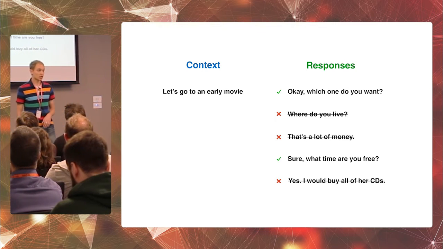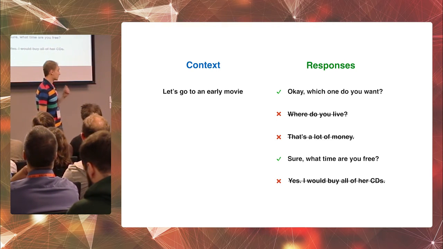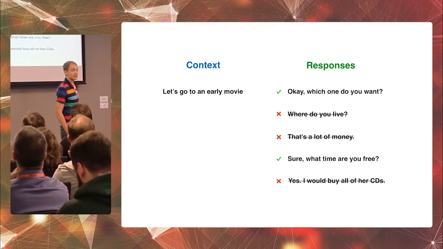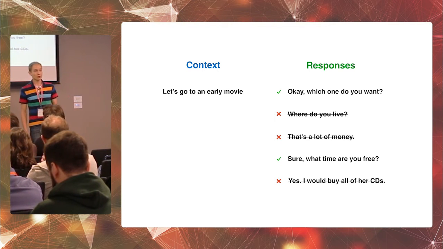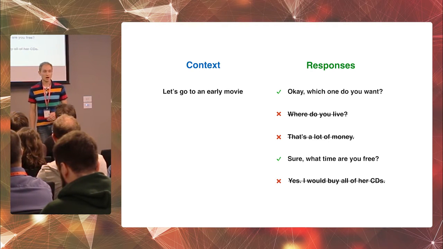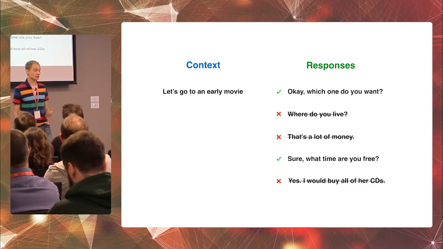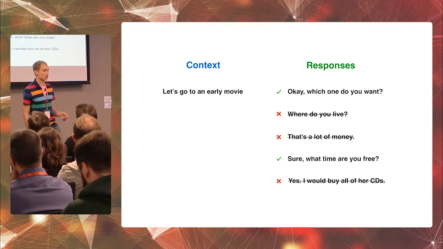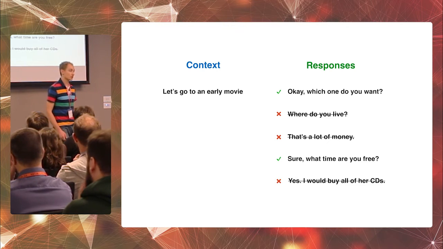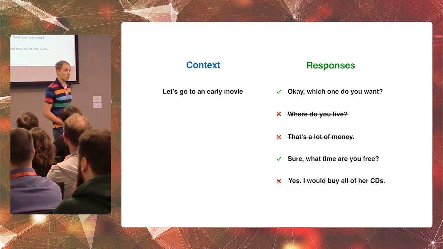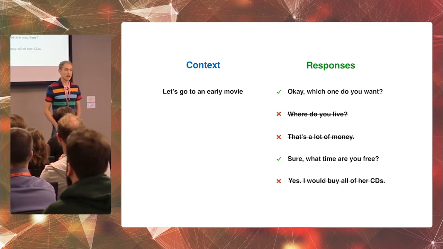In our example, the context is, "Let's go to an early movie." This is someone texting to a chatbot. The response, "OK, which one do you want?" looks pretty relevant. Also, you can reply, "Sure, what time are you free?" But you can't just go with "Where do you live?" or "That's a lot of money." These are irrelevant responses. So our system has to decide which responses are good or relevant and which are bad.